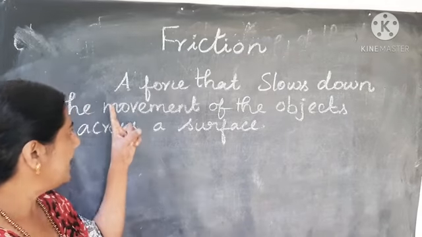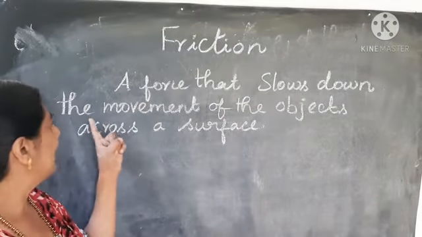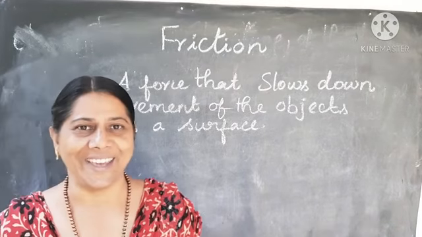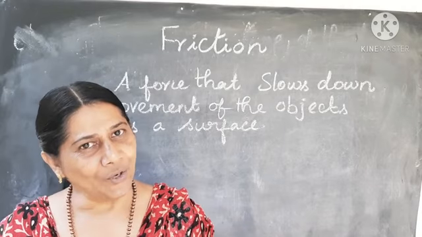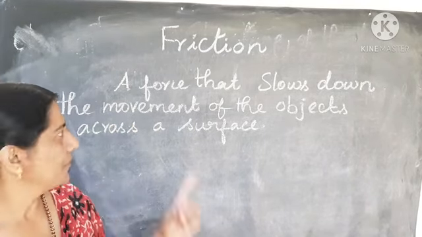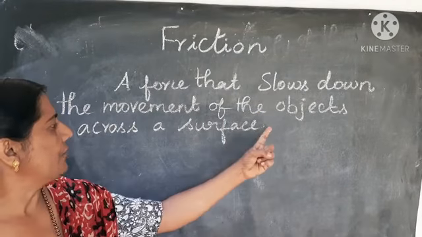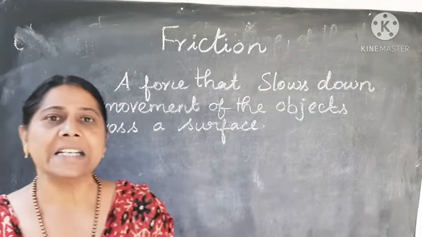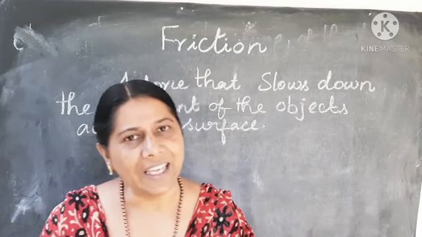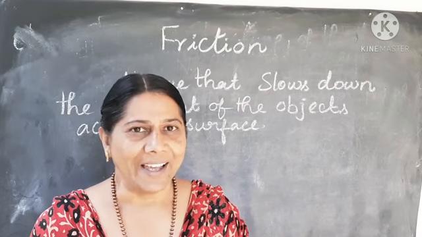It states that a force that slows down the movement of an object across a surface is called force of friction or frictional force. Okay, let us see some examples in our day-to-day activities.